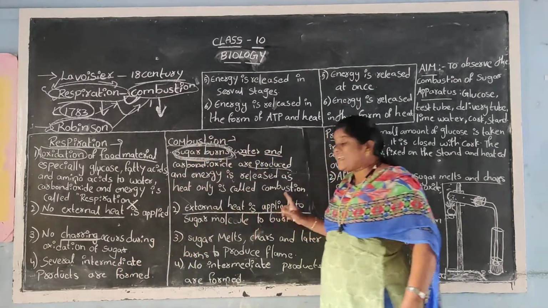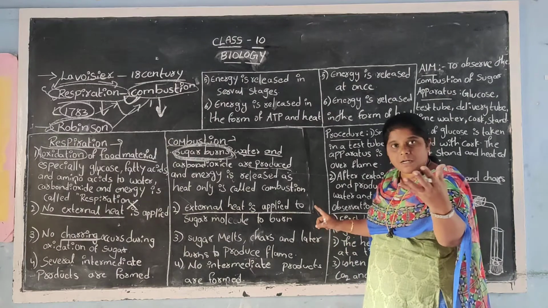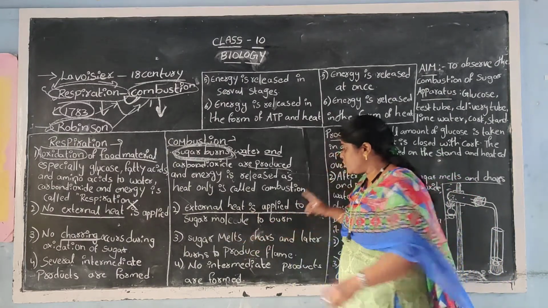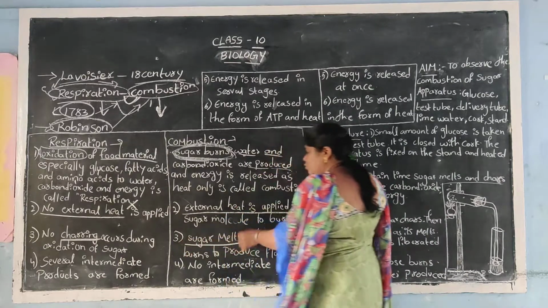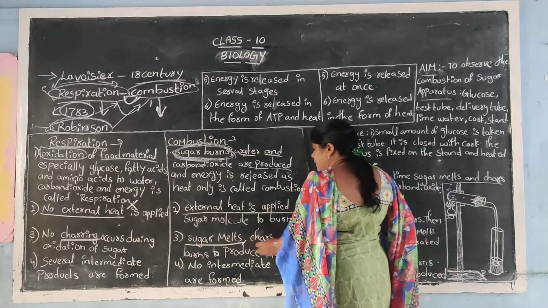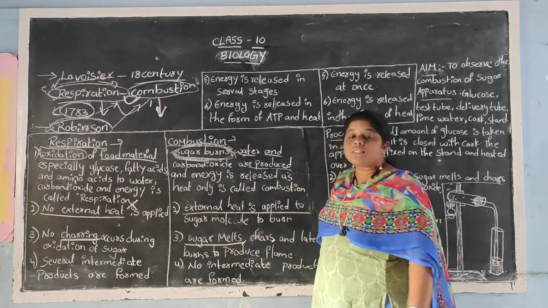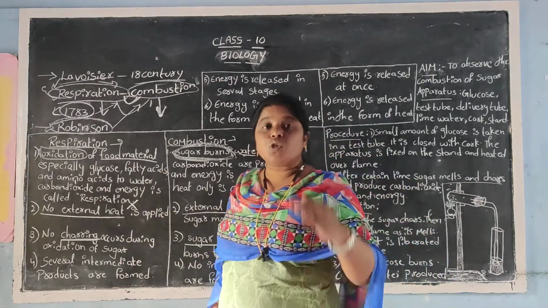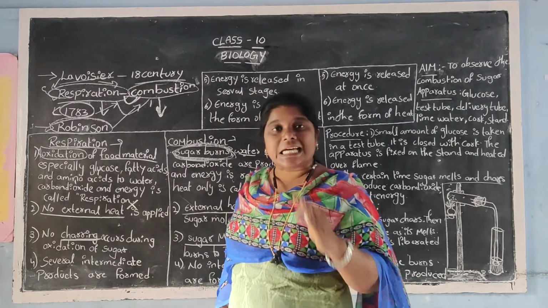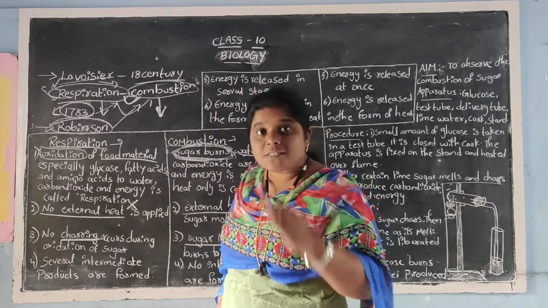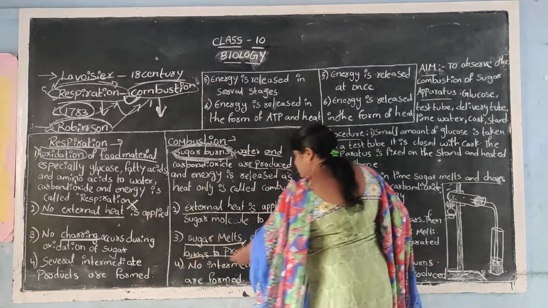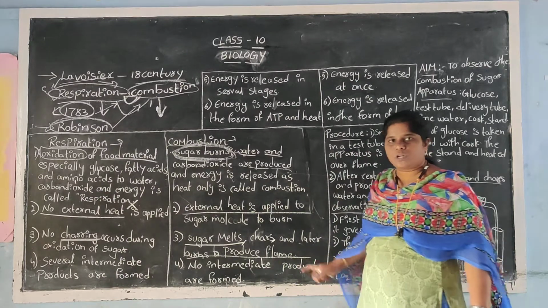Whereas here we are heating sugar directly on a burning flame. So that is why, what is there? Sugar first of all melts, and then it becomes black in color. So that is called as what? Charring. Becoming black in color is nothing but charring. So that is called char. Charring, and later it burns to produce flame.